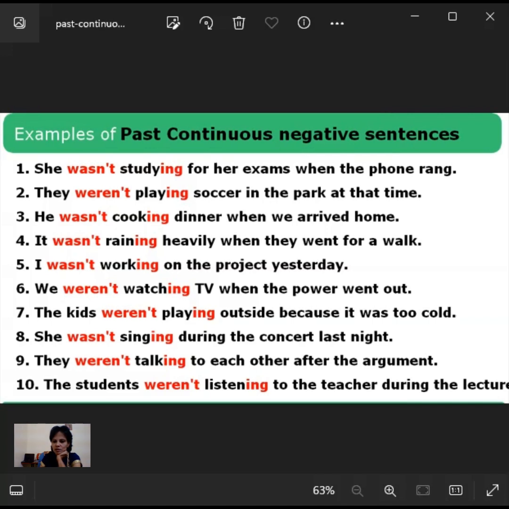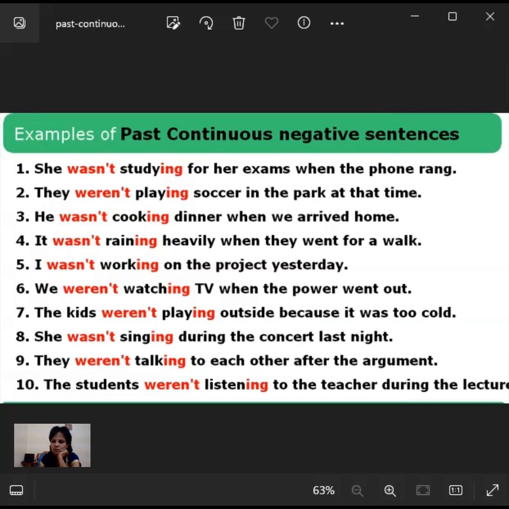And eighth one, was she singing during the concert last night? Someone is asking whether she sang the song or what. She did sing or not during the concert last night. That person wanted to know whether this lady was singing or not. She did sing during the concert last night. He wanted to know whether she did or not.